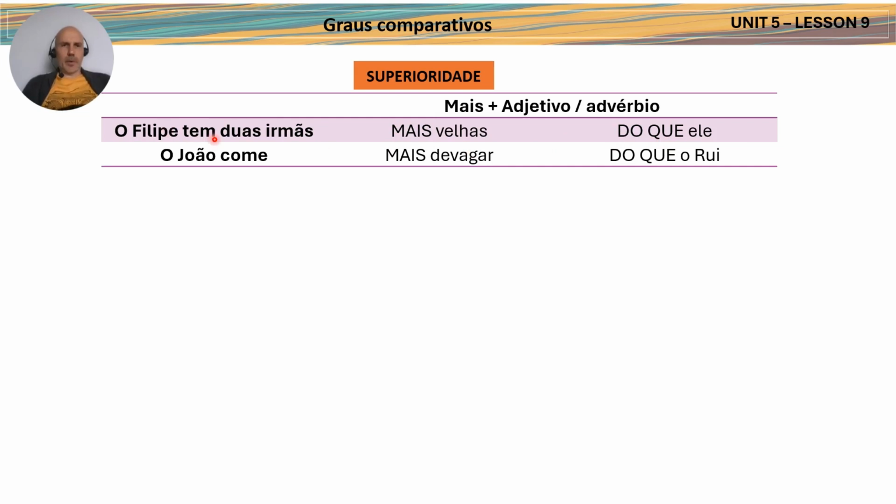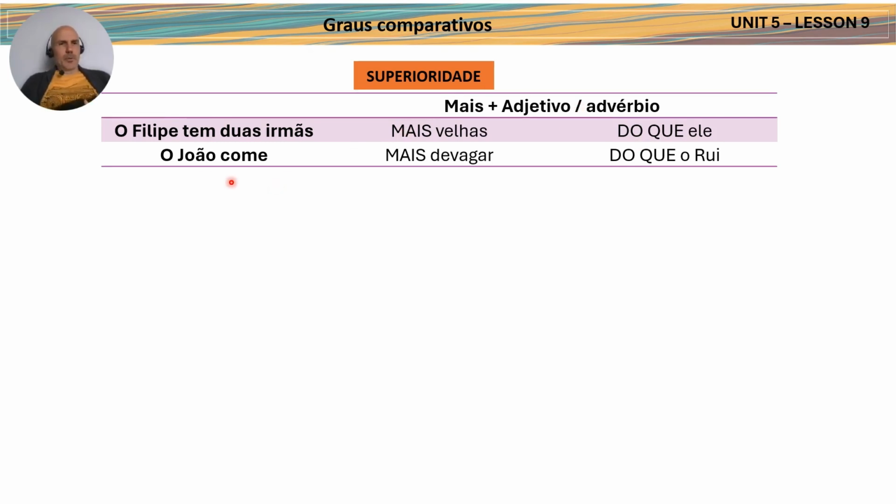So again, Philip has two sisters, more old, so older. In English, you wouldn't say more old, you would say older. Do que is just than him. So keywords mais and do que. This never changes. If you're saying that something or someone is more intelligent than, more interesting than, it's always mais and then do que.